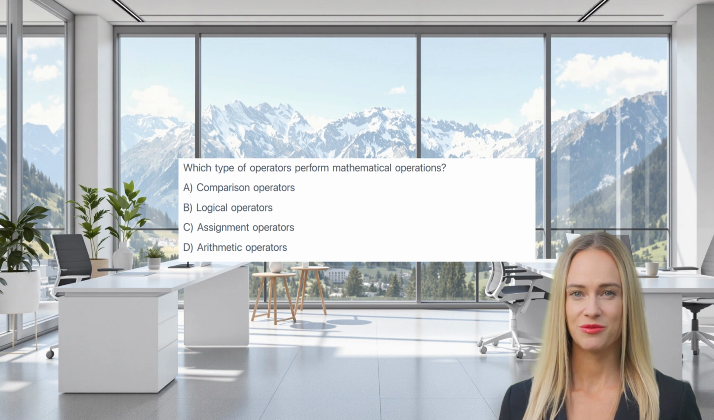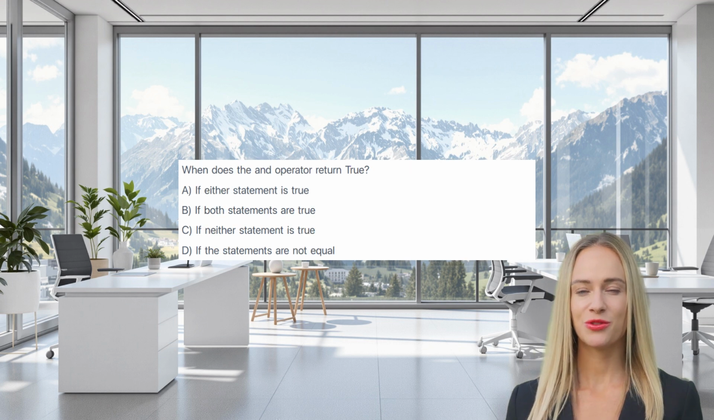Which type of operators perform mathematical operations? A. Comparison operators. B. Logical operators. C. Assignment operators. D. Arithmetic operators. The correct answer is D. Arithmetic operators.